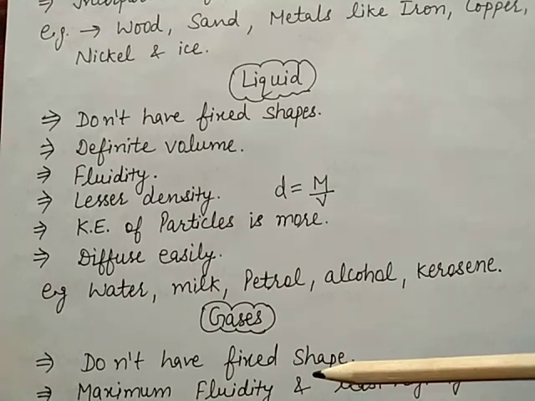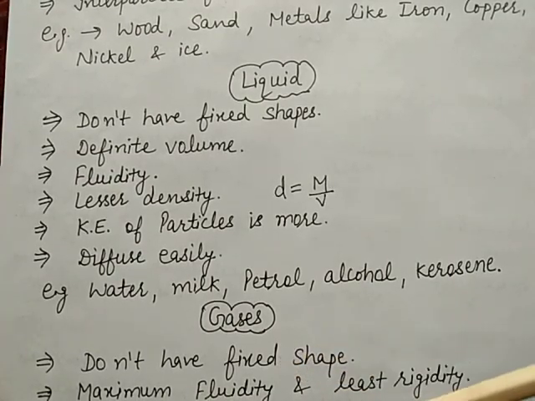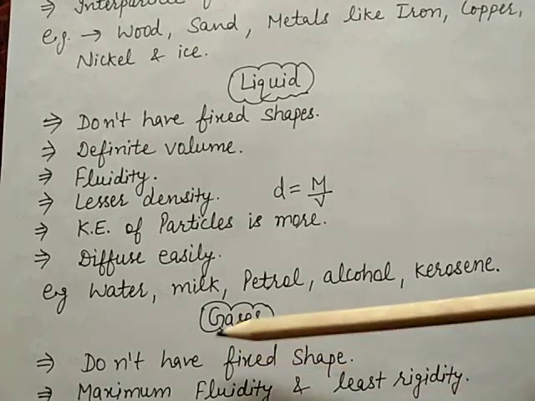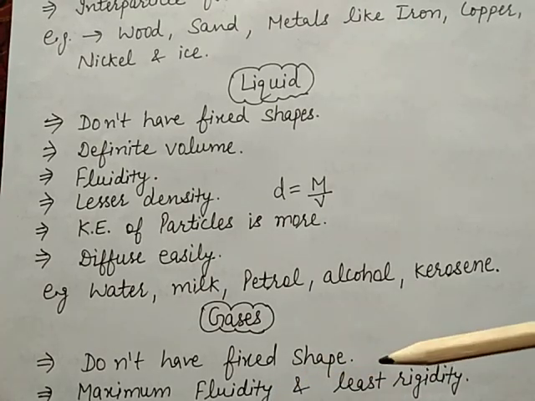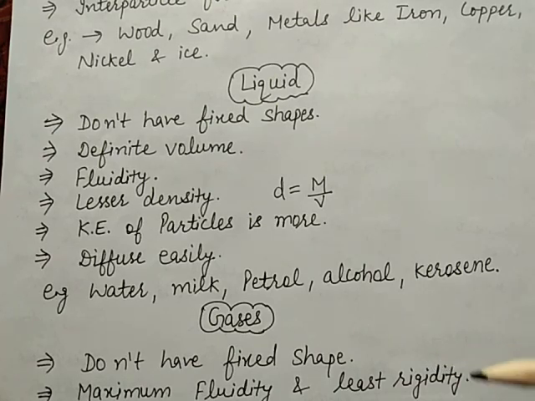Now the second property is gases have maximum fluidity. Fluidity means tendency to flow, and least rigidity. Rigidity means hard.